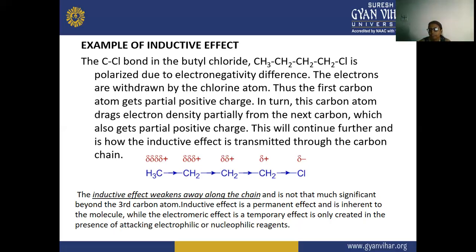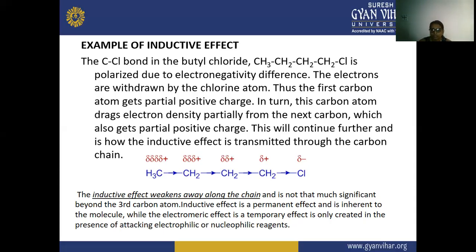But this inductive effect is a permanent effect. It occurs in the sigma bond, and it is generated due to the electronegativity difference between the two atoms.